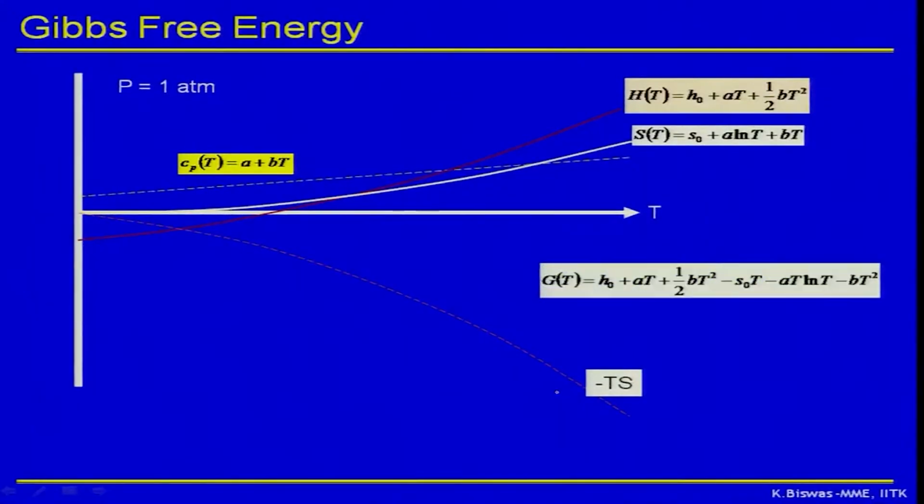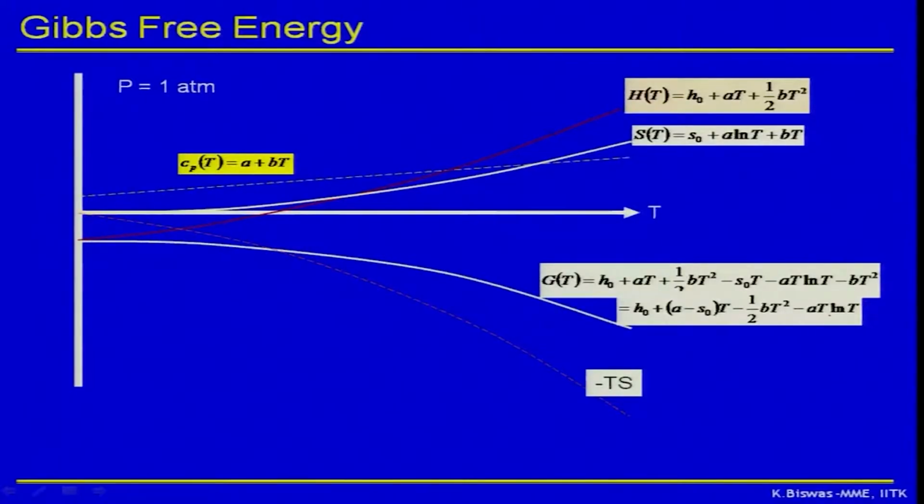Now what is the G? G is nothing but H minus TS, because TS I know, H I know, so therefore I can know G, and G is shown like this: H0 plus A minus H0 T minus half BT square minus AT log T. So if I plot that, this will look like this. That white line which you see here is what is G(T).